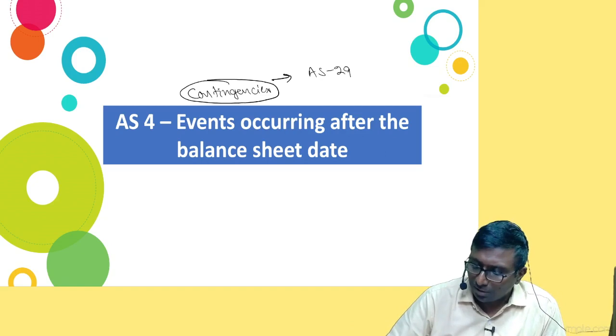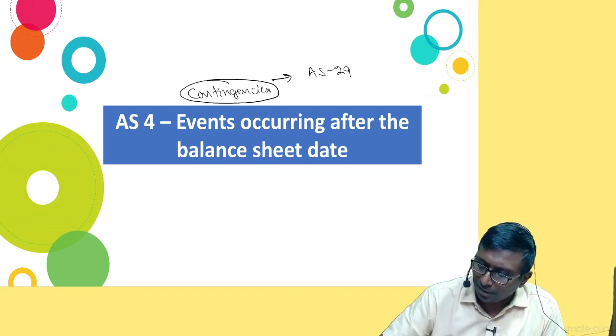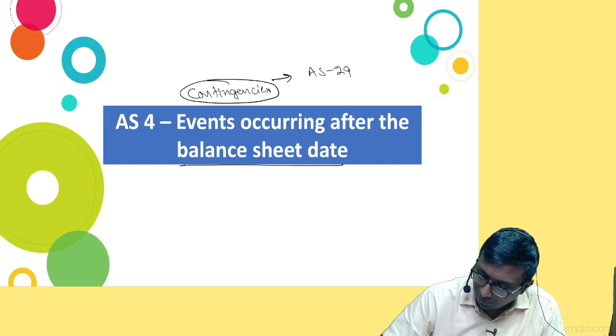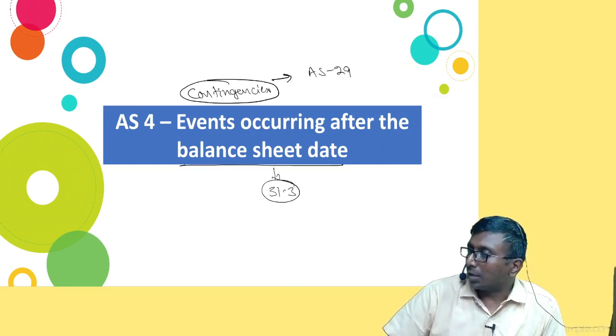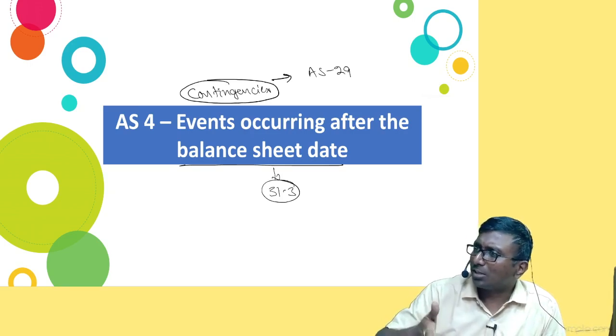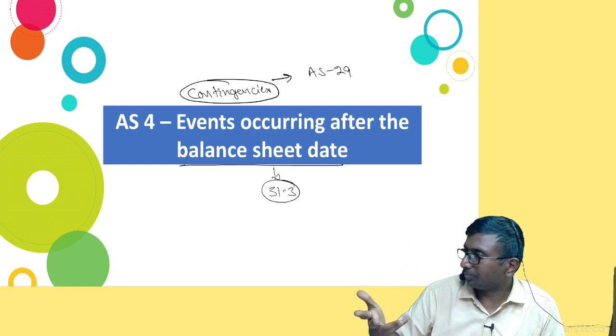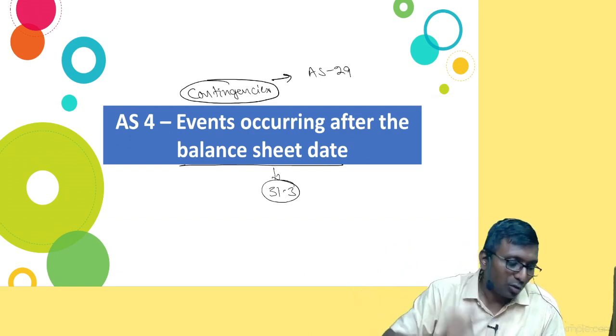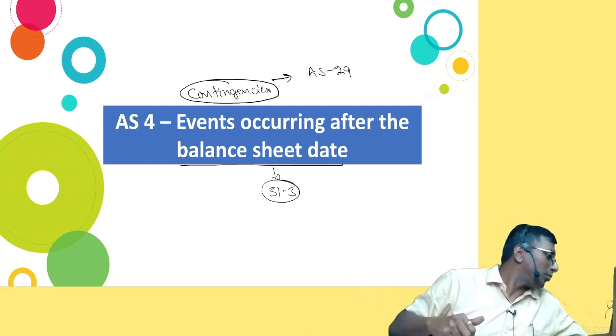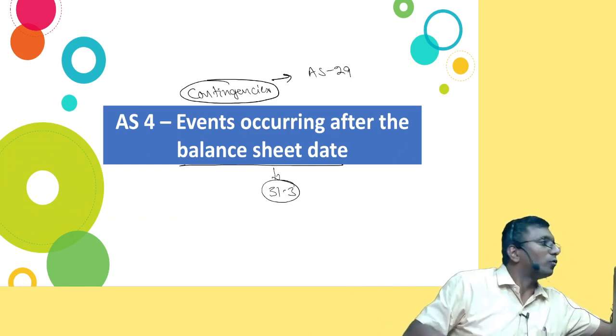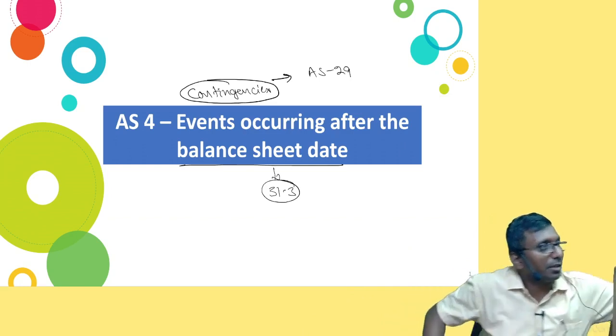But what is the event? What do you mean by events occurring after the balance sheet date? Balance sheet date means 31st March in India. Why are you bothered, sir? I am preparing the balance sheet as of 31st March, and you are bothering about events after 31st March. Agree or not? That is what we are supposed to focus on a little bit.